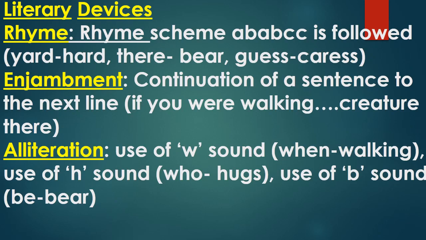Use of w sound in when, walking. Use of h sound in who, hugs. Then use of b sound in be and bear. So this was the explanation of this stanza. Now let us move to the next stanza.